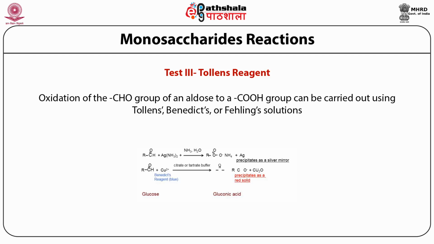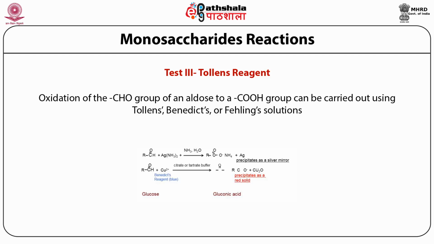So here, what these reagents basically do is that they react with the functional aldehyde group of an aldose to give rise to a carboxyl group, and this conversion of the aldehyde group to the carboxyl group can be monitored because these reagents will change their color. So for example, if you use Tollens reagent to quantitate the presence of an aldose in a sugar solution, what you end up getting is a precipitate on the sides of the test tube, which looks like a silver mirror in case of Tollens reagent.